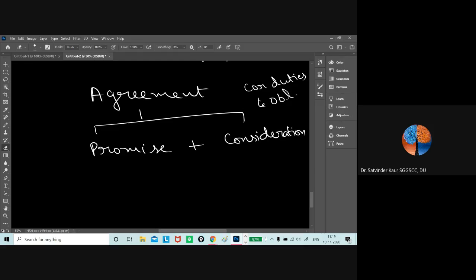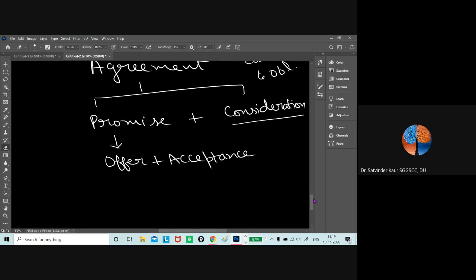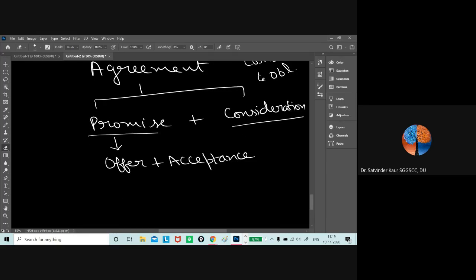If one party is doing something and the other party is not doing something in return, it means there is no consideration. And promise means that a person has made an offer and the other person has given the acceptance, right? So an agreement must emerge as offer and acceptance. It will result in the promise, and there is consideration.